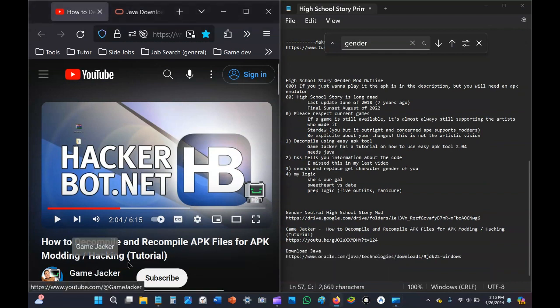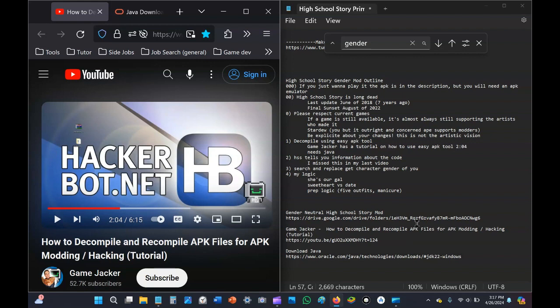GameJacker already has a great tutorial on how to decompile and recompile our APK folder files in Easy APK Tool. The reason that we would need to do this is because if you were to just take out all of the files in WinRAR and try to open them and edit them as they are, you would get a bunch of characters that do not exist showing up.